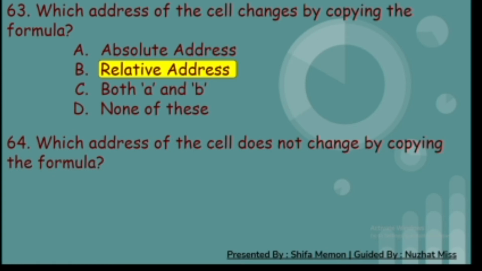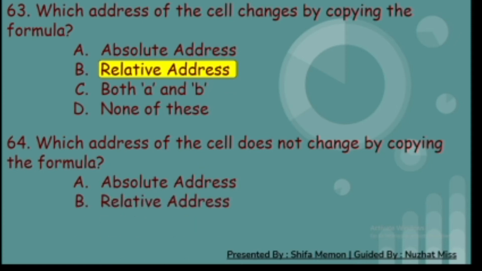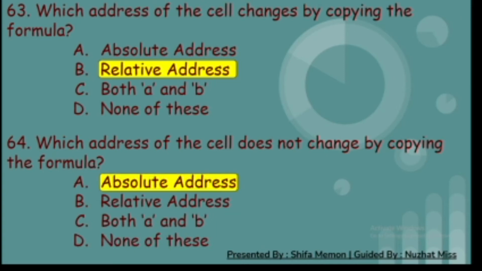64th. Which address of the cell does not change by copying the formula? A. Absolute address, B. Relative address, C. Both A and B, and D. None of these. And the correct answer is A. Absolute address.